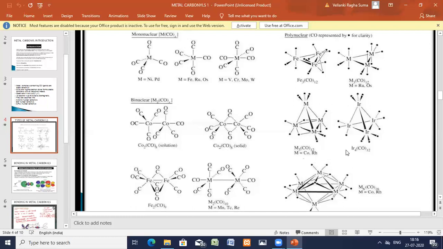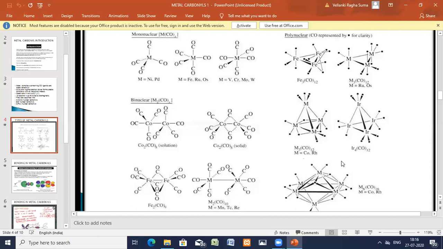Now coming to the iridium, you're having a different structure, the polynuclear structure. Iridium's central metals are 4, and there are 12 COs. There are no CO bridges here. Only metal bridges are found. 3, 3, 3, 3, 12. There are no CO bridges. Only the metal bridges are found in the iridium carbonyl compound.